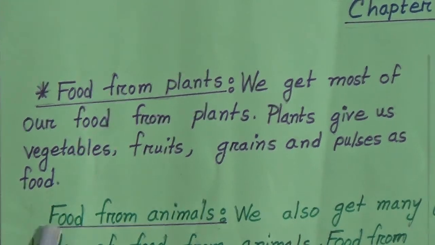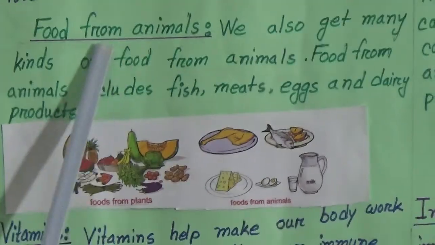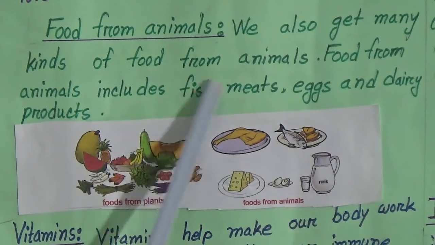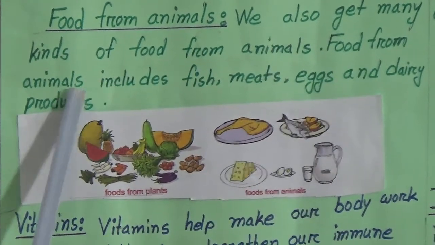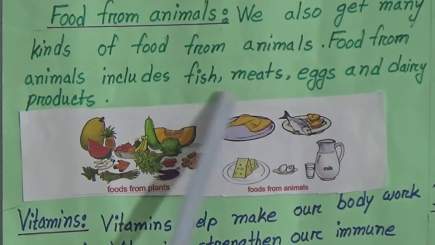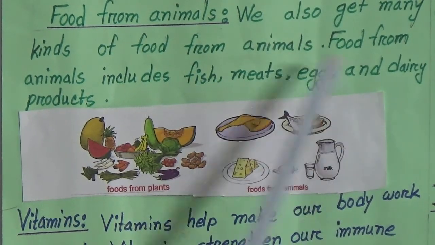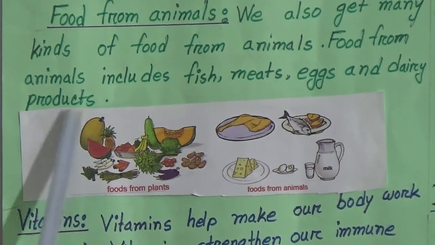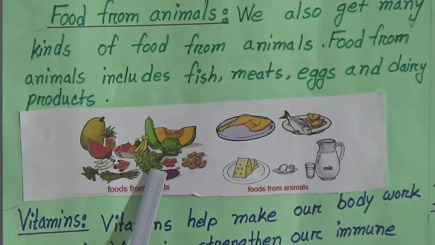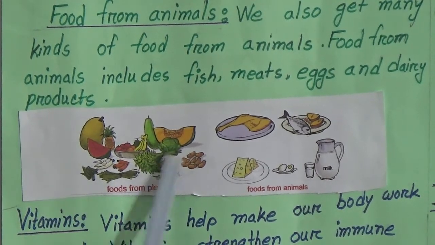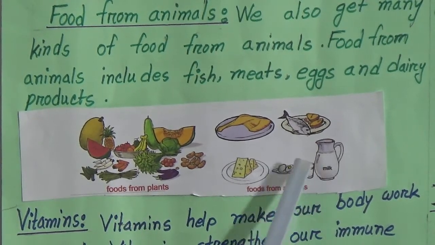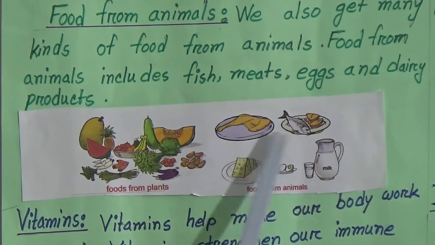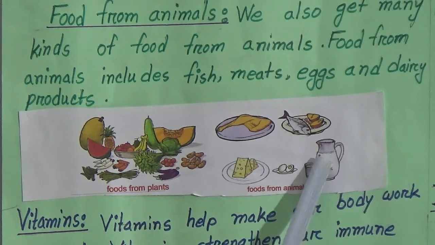Let's see the next, food from animals. We also get many kinds of food from animals. Food from animals includes fish, meat, eggs and dairy products. Dear students, you can see here a picture. This is foods from plants. Here are some vegetables and fruits, and here is foods from animals. You can see here is meat, fish, milk, etc.